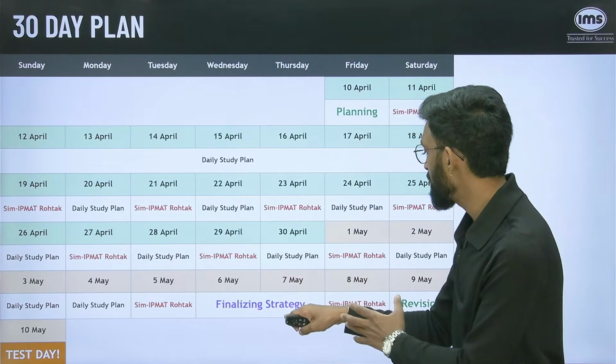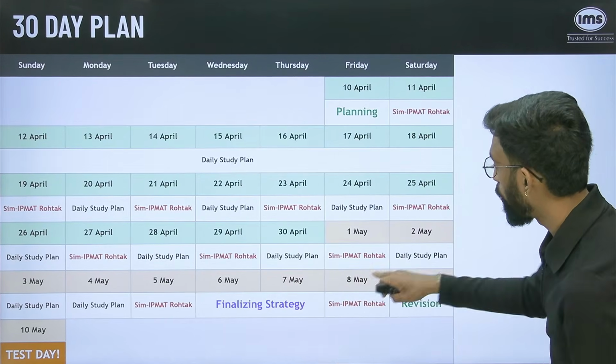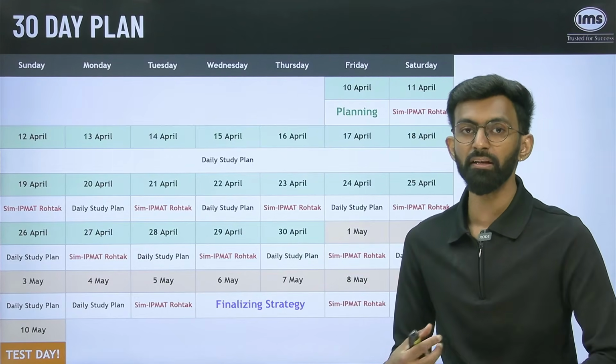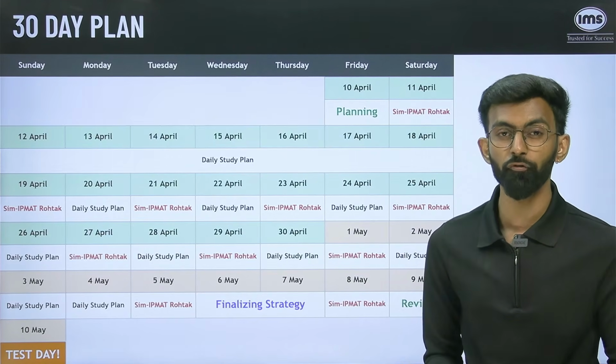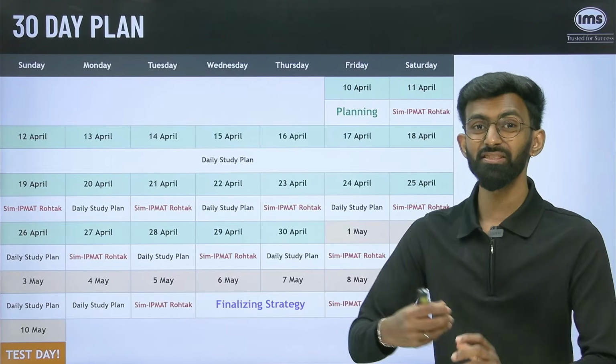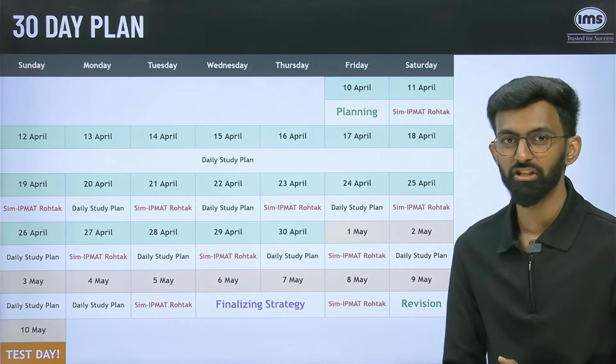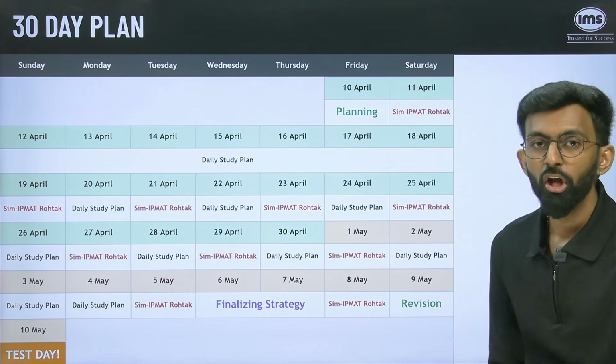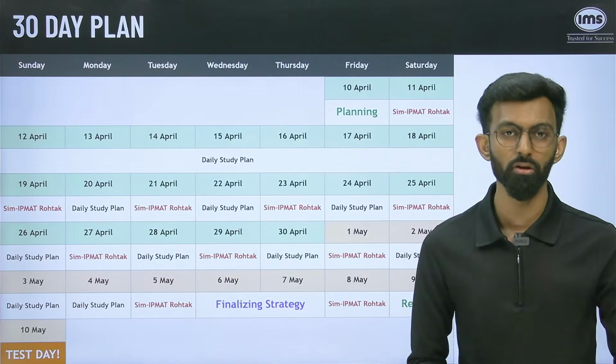Now, based on that strategy, you will give your final mock on 8th May. Based on this mock score, you can again find out whether your strategy was working out for you, it was not working out, if you still need to tweak and refine your strategy. Once you have done that part, on 9th May, one day before the paper, you should absolutely take 0 mocks.